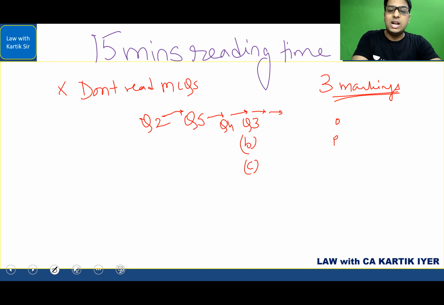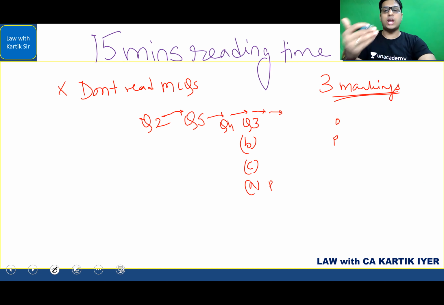Okay. Finally, write sub question number A and leave the space. Why leave the space? Because this is your pending question. You don't want to waste time right now on a question about which you have no clue. So these kind of questions you will have to attempt at the end. Right at the end, you will put an effort and attempt this question. Okay, very simple, easy to understand. So that is how you have to go through your analysis.